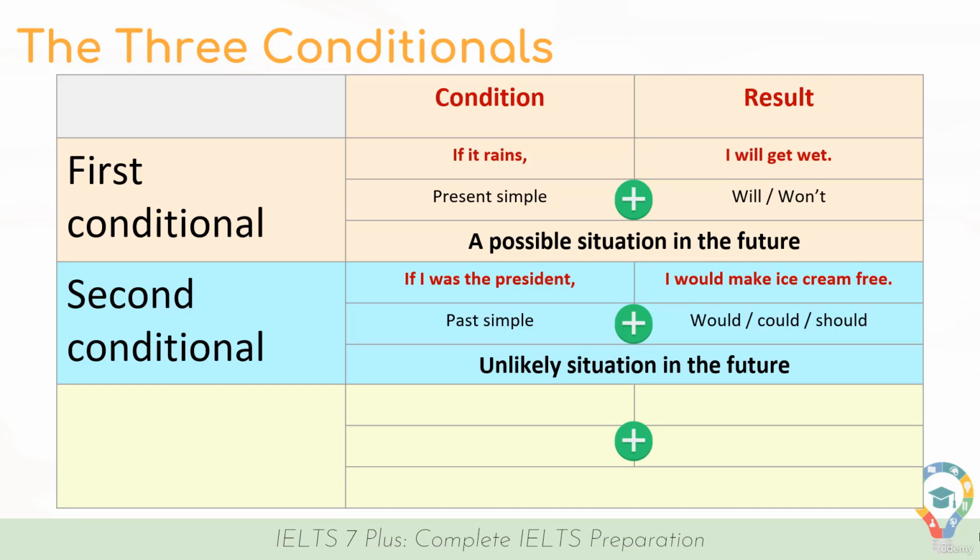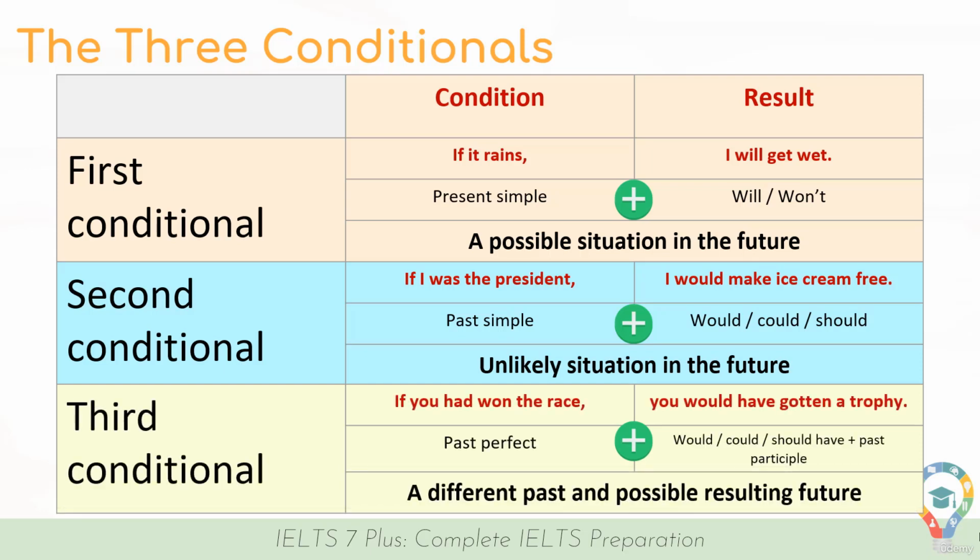Now we'll move on to the third conditional. And here is an example. If you had won the race, you would have gotten a trophy. Now the third conditional is most likely the most difficult conditional to form, and we make it using if plus the past perfect, plus would, could, or should have, plus past participle, which in the example is gotten.